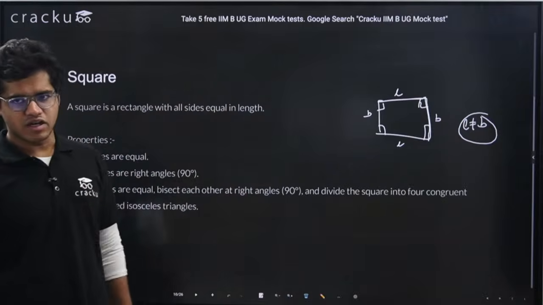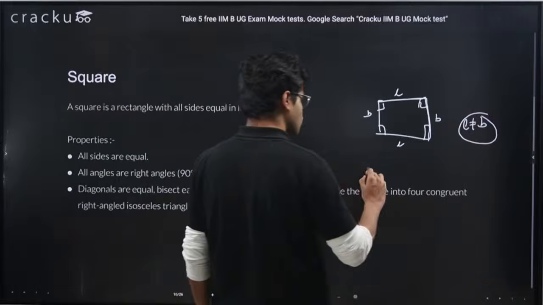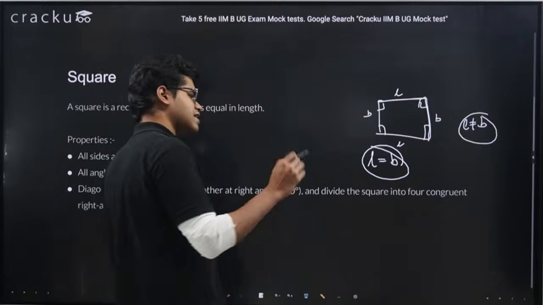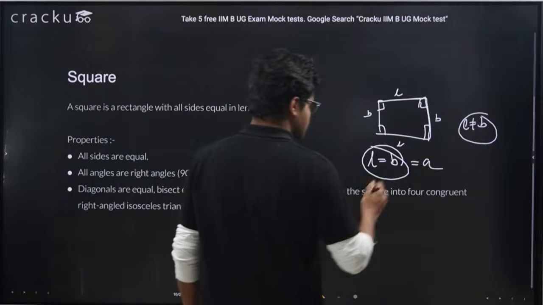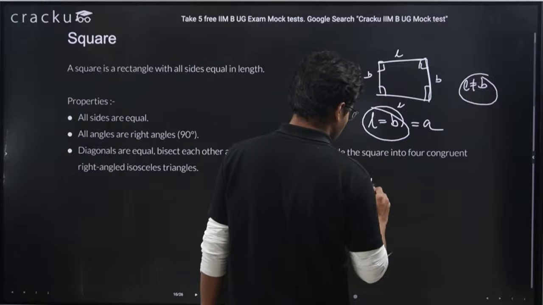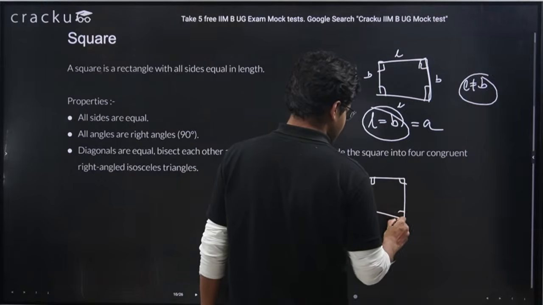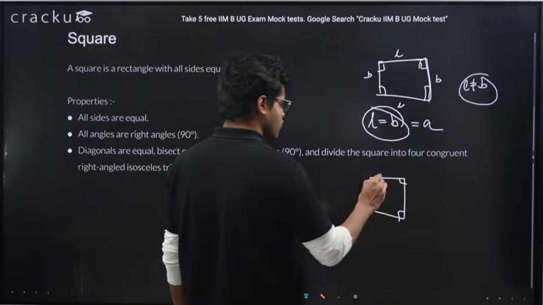If we remove this condition, means if I say L equals B, let's say this be A, then I am getting a quadrilateral whose angles are 90 degrees and all four sides are equal.